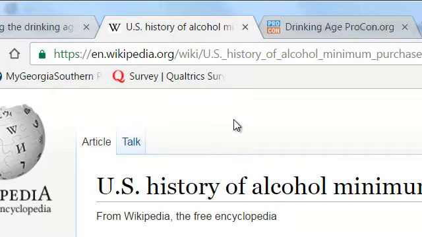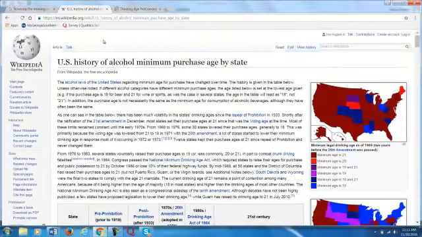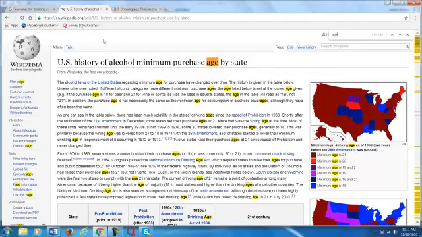And I'm searching through this because I'm going to search the keyword age through this so I can better sort through all the information being presented to me.